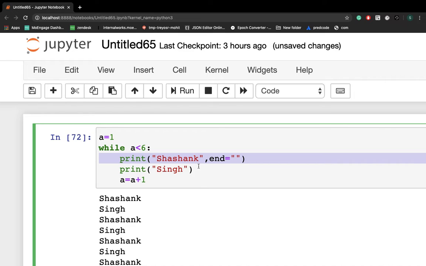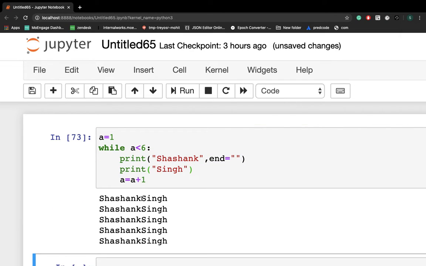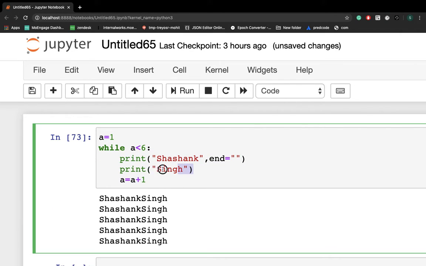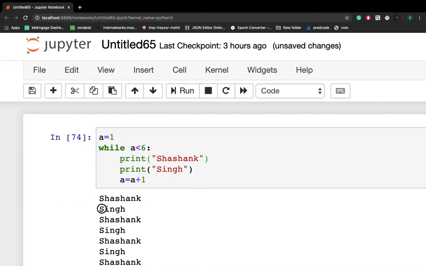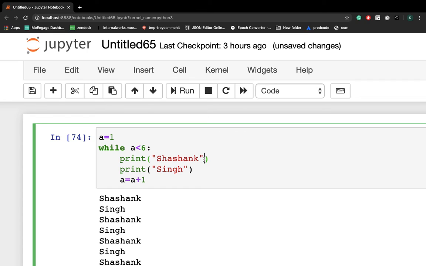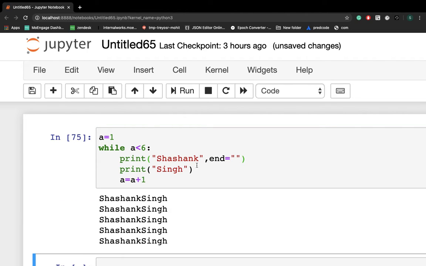So what it will do, it will print the next statement in line, right? So let me print this first. So I am getting it in line because the next statement is Sing, so it will not come as a new line. Previously Sing was coming as a new line, right? So if you are printing here, Sing is in a new line, but if you don't want to print this in a new line, you can write like this.